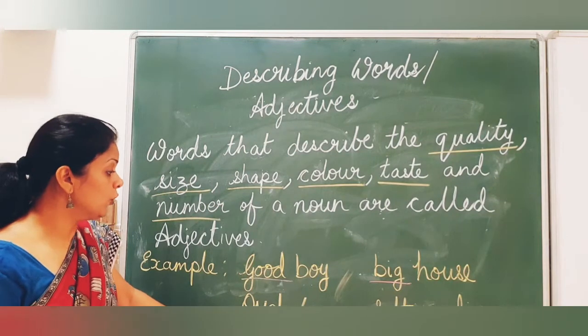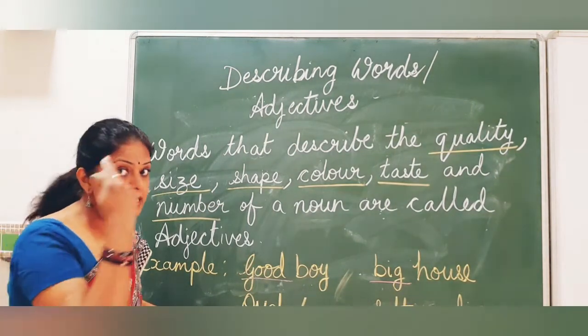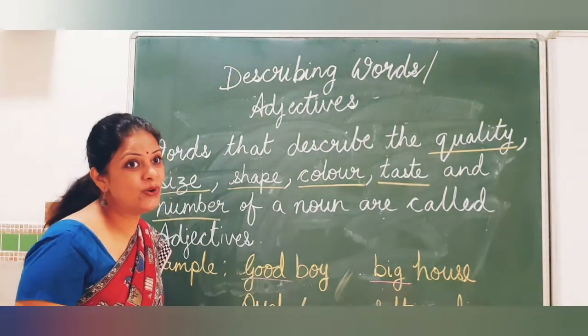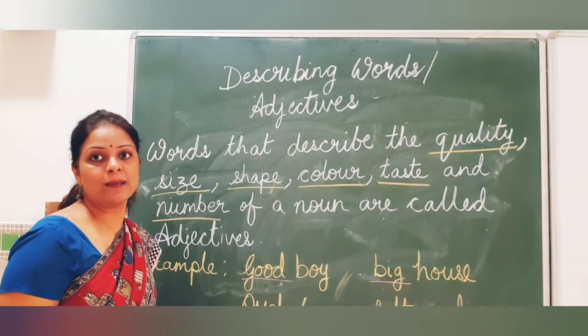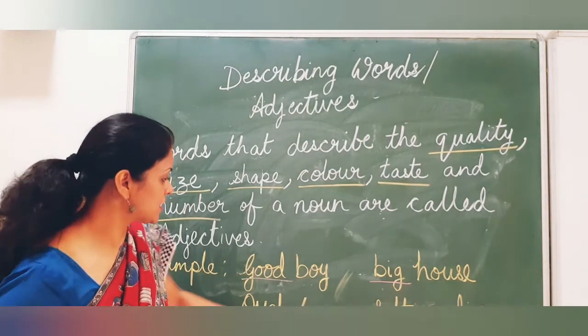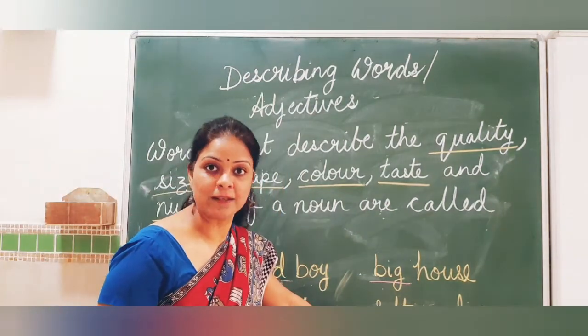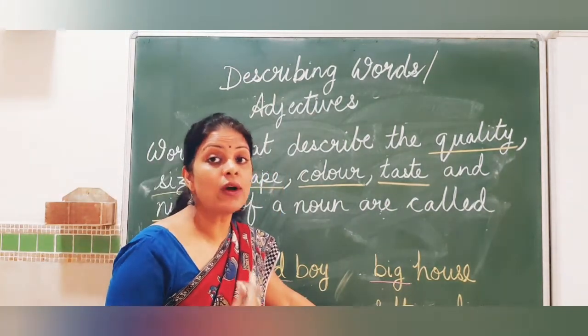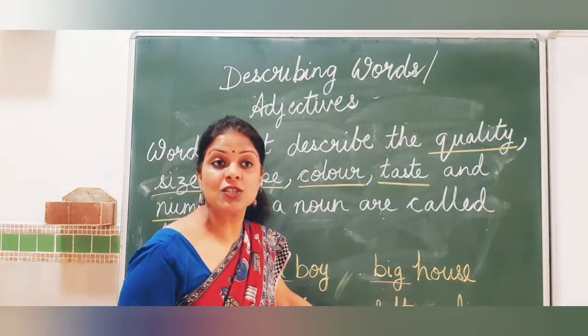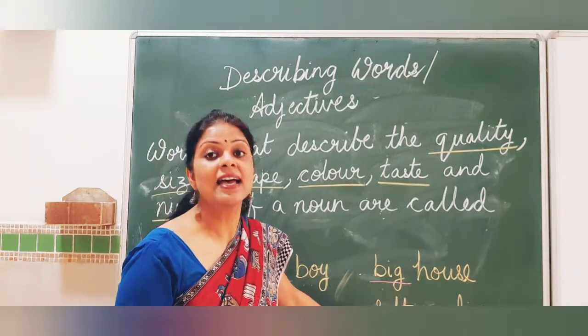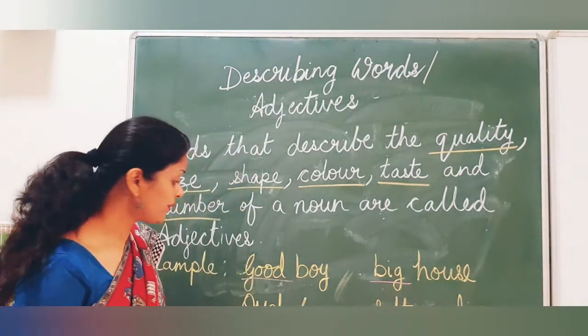Next is oval face. Yes, the shape of my face is oval. So oval is your adjective. All shapes are adjectives. Salty chips. Right, salty chips. Now I am describing the taste of chips. That is salty. So salty is adjective.